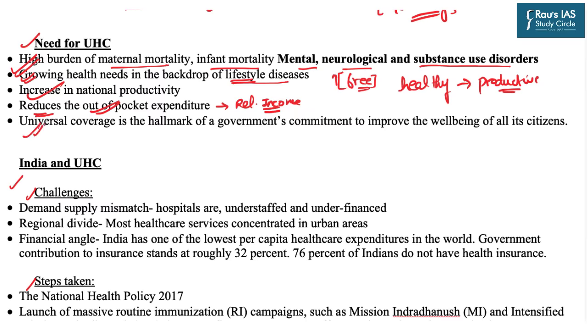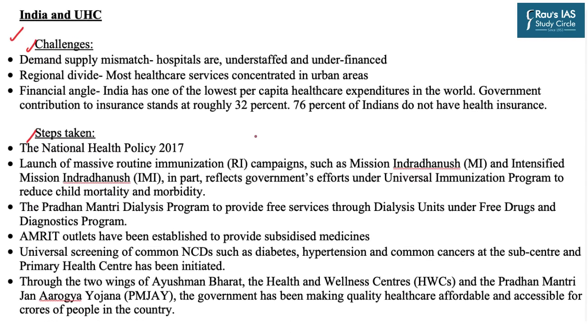And the last point is that if any country claims to be a welfare state, then universal health coverage is the hallmark of the government's commitment to improve the well being of all its citizens. And that is why the democratic government must work in order to attain universal health coverage for all its citizens. Now we will come to the part of India and the status of universal health coverage.